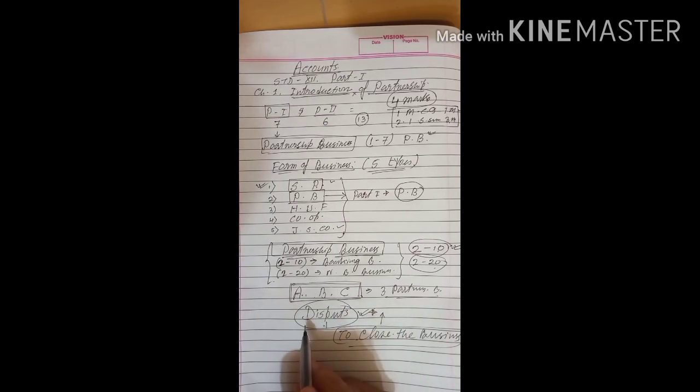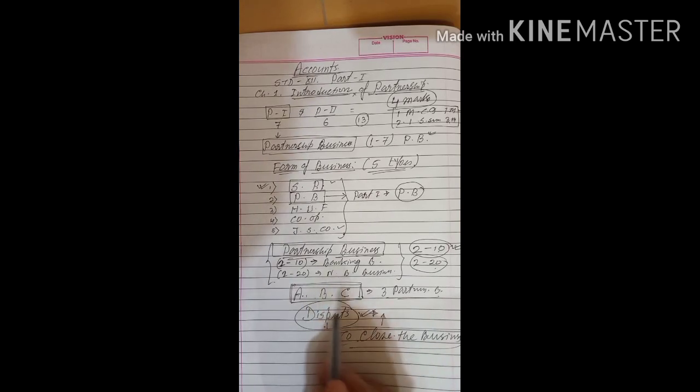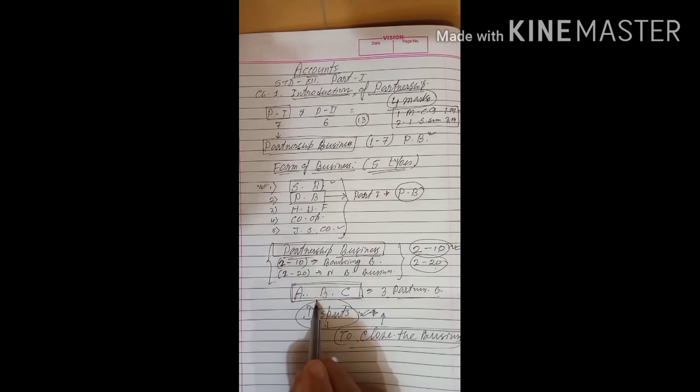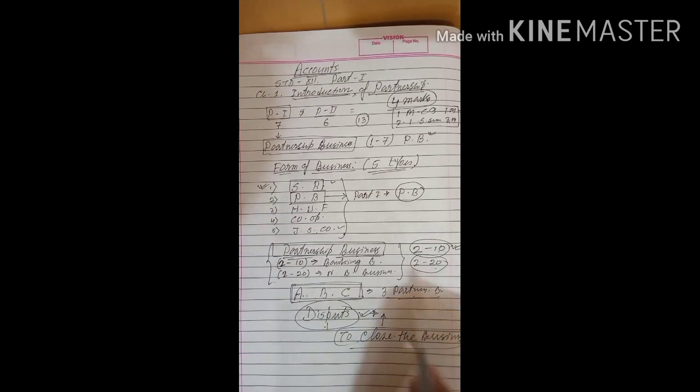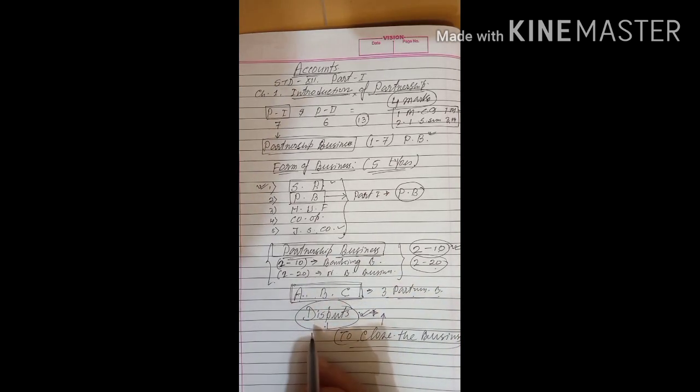Let us take an example so that it will be clear to you. Suppose a partnership business where 3 members are there, Mr. A, Mr. B and Mr. C. 3 partners, 3 members, 3 owners are there. It is called a partnership business.